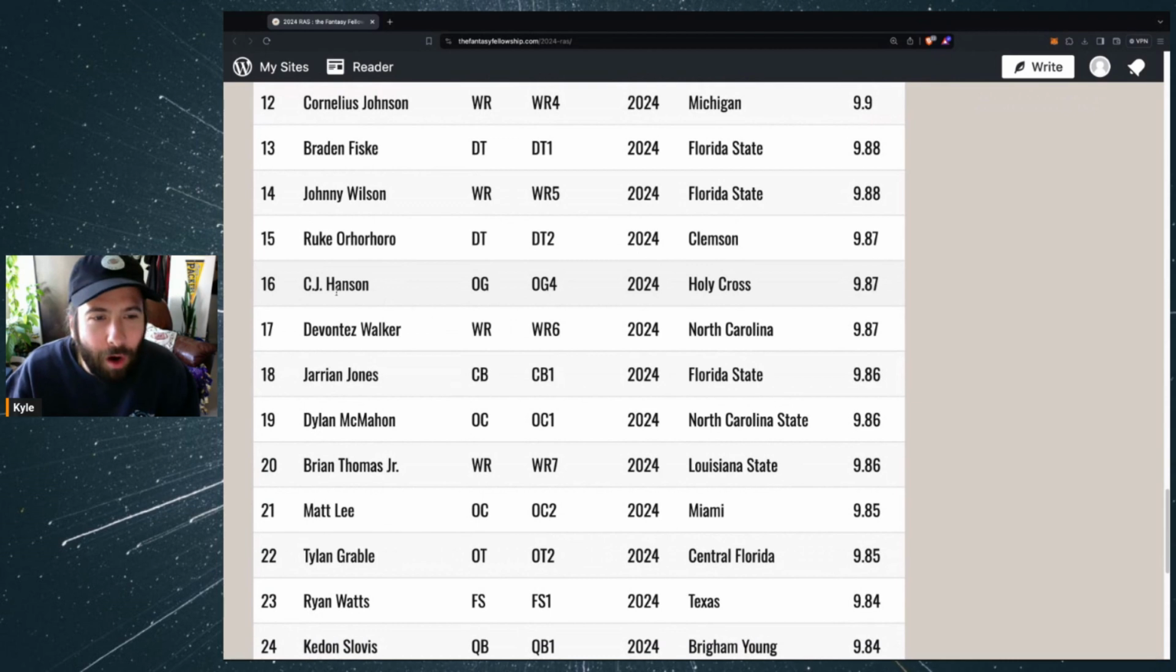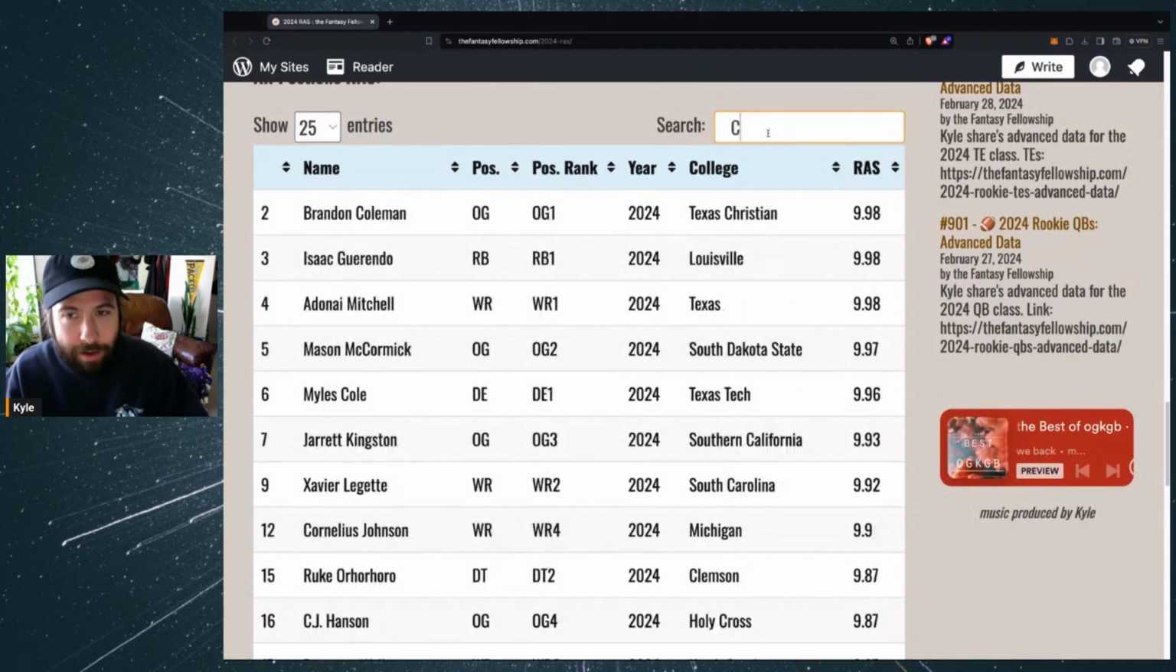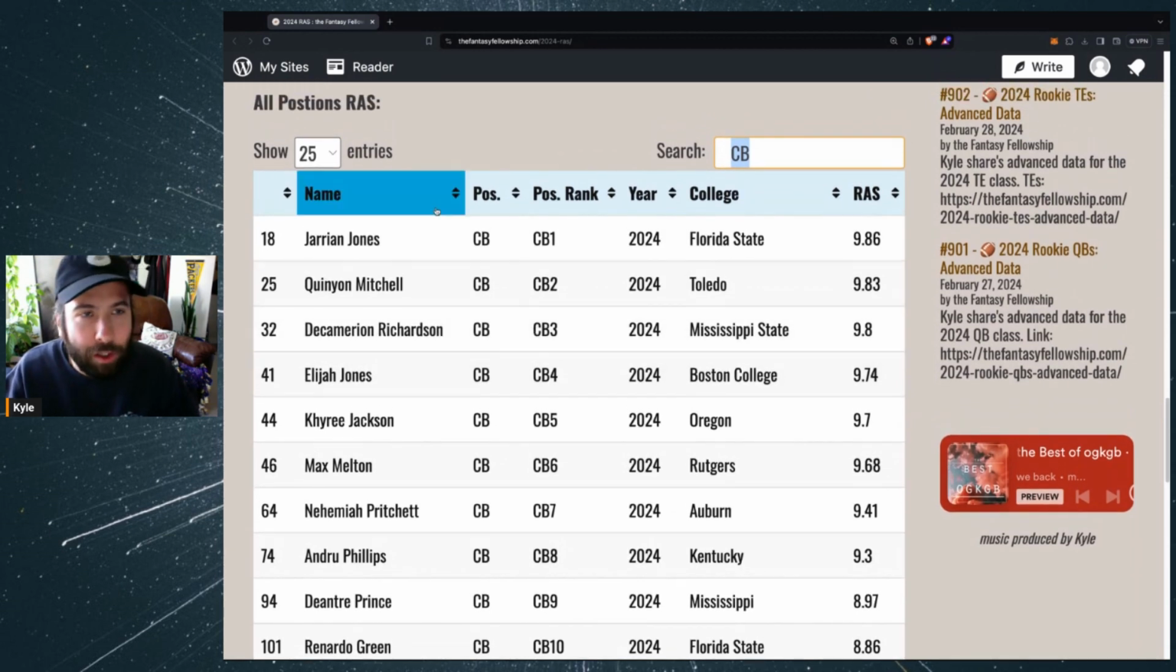A lot of offensive guards highly ranked here. The number one cornerback was Jarrian Jones out of Florida State. I just want to look at some of the other cornerbacks real quick and show you. Jarrian Jones, Quinyon Mitchell, Cooper DeJean, Elijah Jones, Kyu Blu Kelly, Max Melton, who I like quite a bit. So a lot of names here, but you guys can check all that out for yourself. Check out the top positions at the RAS score. Just wanted to kind of do a quick video and recap some of the scores for you guys.